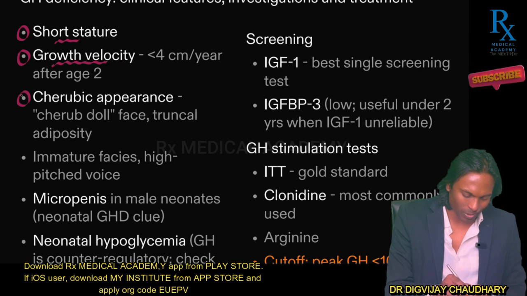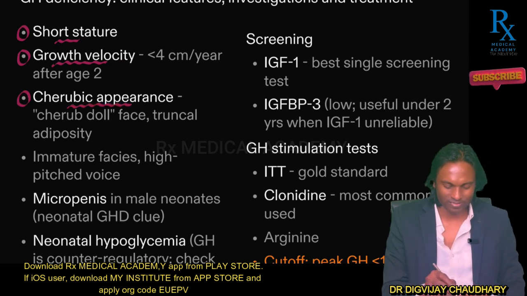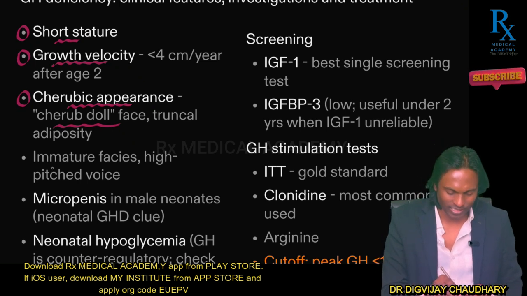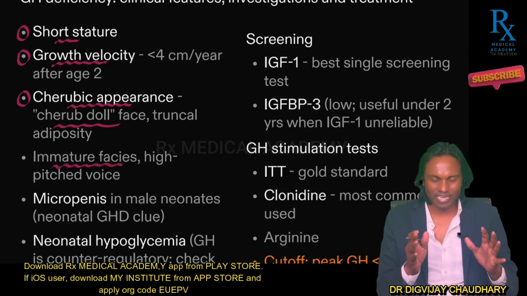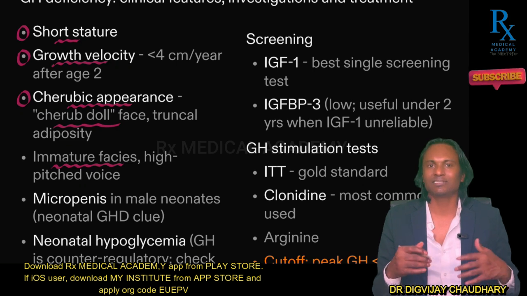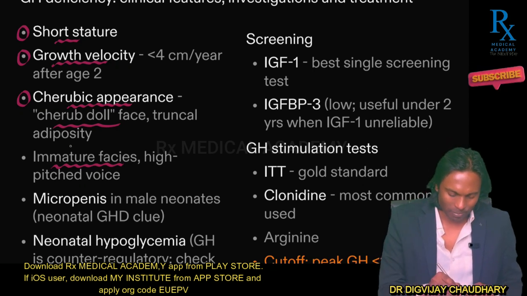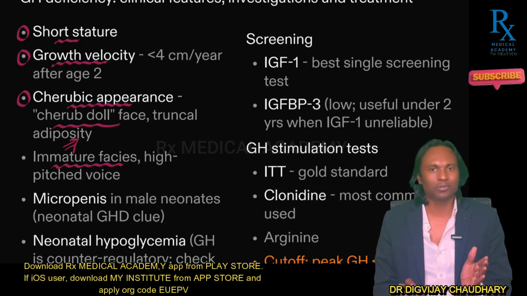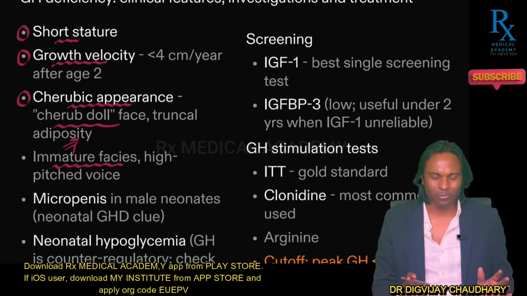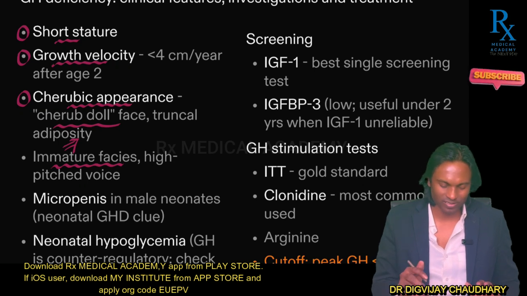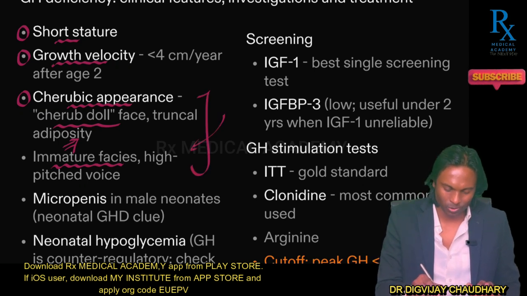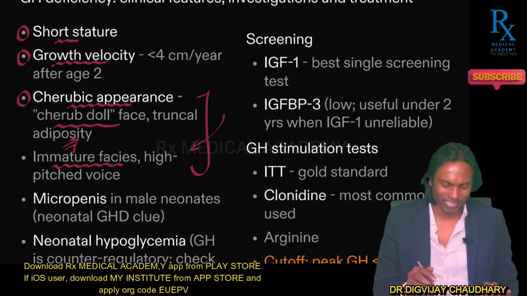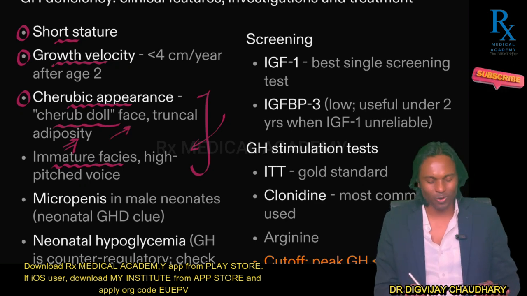Now, what about other points? Here you can appreciate the cherubic appearance, that is a cherubic doll-like face, a cute face. In this case there will be immature faces, that is the patient will look younger compared to the real chronological age, plus there will be obesity as well. Why obesity? We have discussed that growth hormone promotes lipolysis. Growth hormone deficiency will promote less lipolysis, and therefore you can find a cute looking chubby baby looking younger compared to his or her normal age, and this is known as doll-like face.